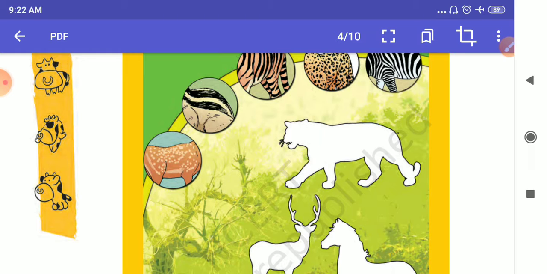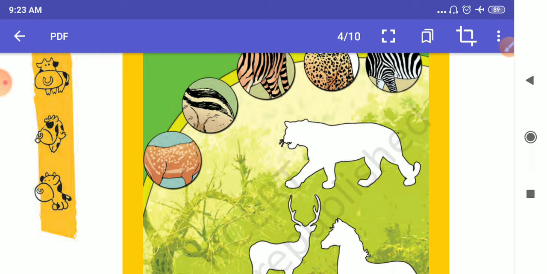But one thing you will find on all these animals is that they have hair on their skin. If we go near them and observe, I'm not saying go near the tiger, but you can go near a cow, a buffalo, a goat, your pet cat, all the pet animals you have at your home. You can observe their skin, and you will find that there are very small hairs present on their skin.